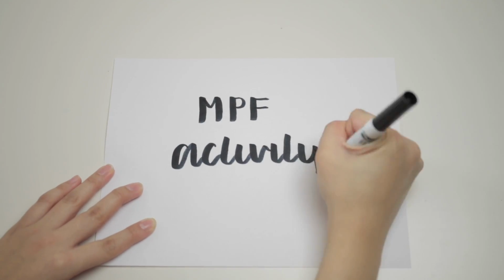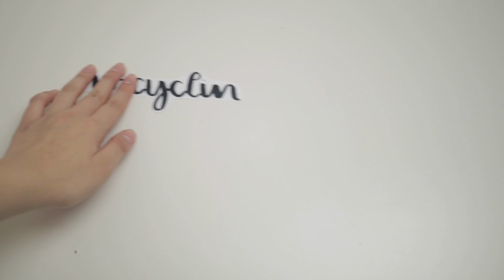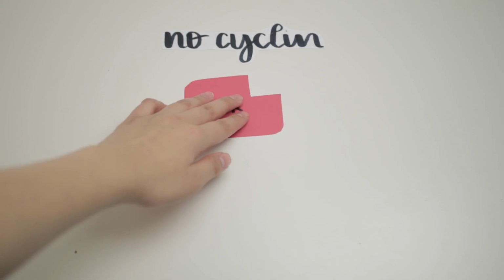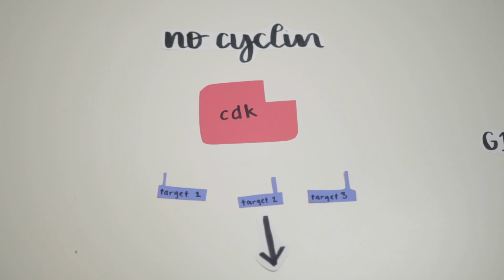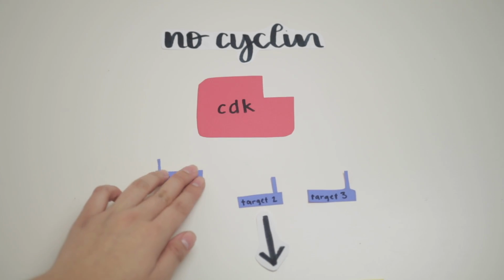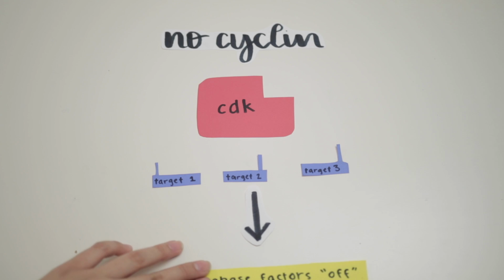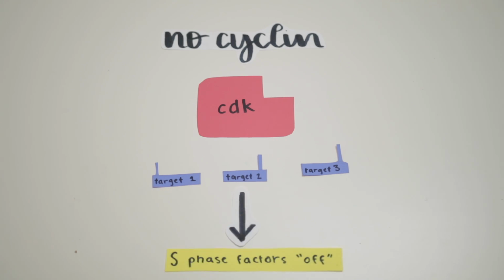MPF activity. Kinases drive the cell cycle, but they must be activated by the attachment of a cyclin. Cyclin-dependent kinases are enzymes that phosphorylate specific target proteins. The attached phosphate group acts like a switch, making the target protein more or less active.